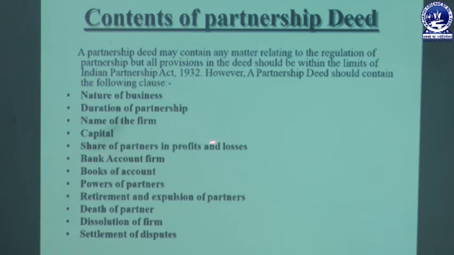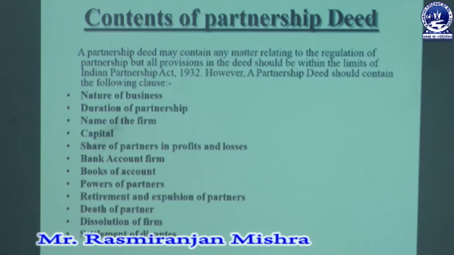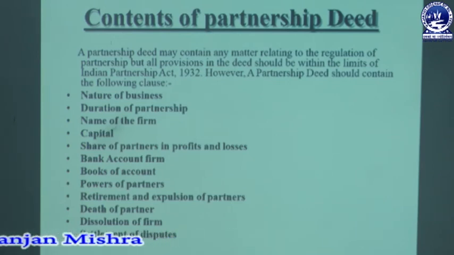Next is the share of partners in profit and loss. The profit sharing ratio must be mentioned in the partnership deed, and if losses are there, they must also be mentioned, otherwise the loss will be shared equally among the partners. Then the bank account of the firm. As a partnership firm is a separate identity and existence, for accounts related purposes there is a bank account of the firm, and that must be with any nationalized or commercial bank.